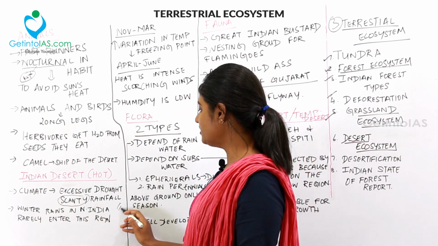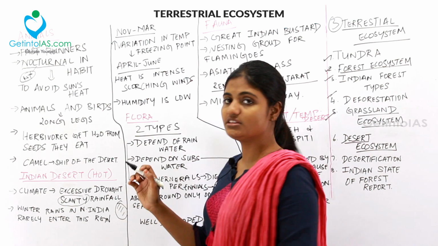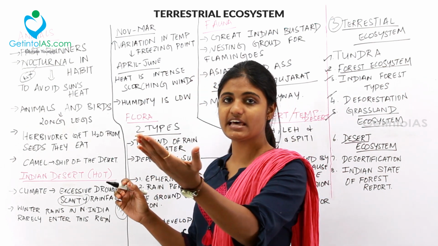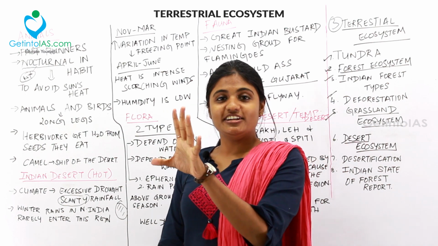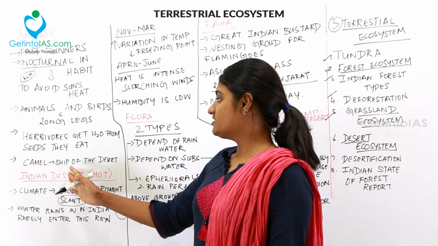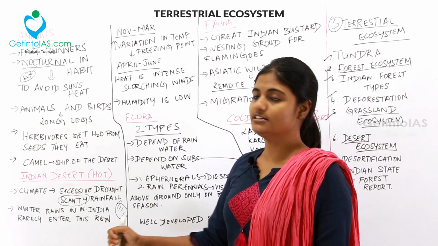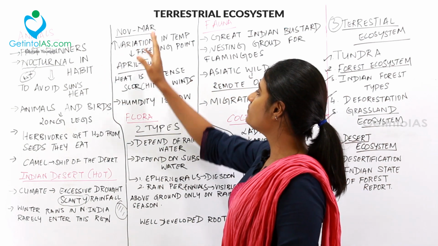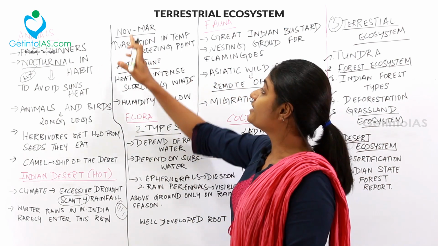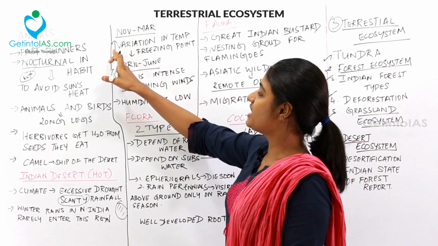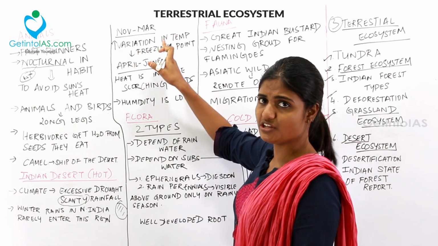So there will be winter rain in North India. The Thar desert is on the west side of North India. That winter rain rarely touches this region, the Thar desert region. From November to March and April to June, that is from November to March, there is high variation in temperature.